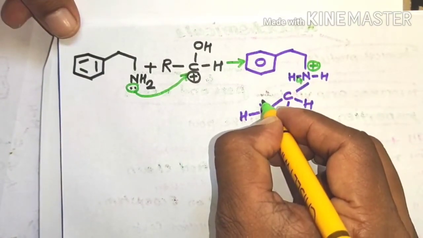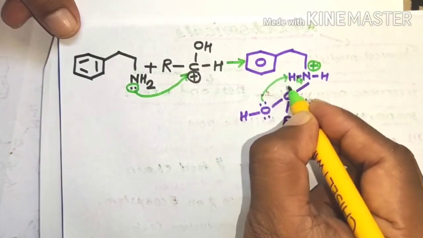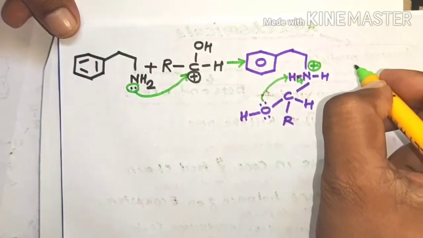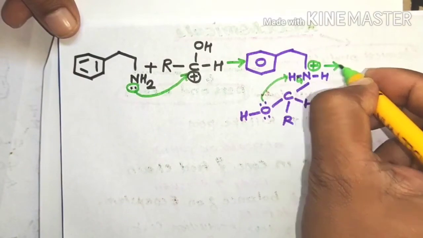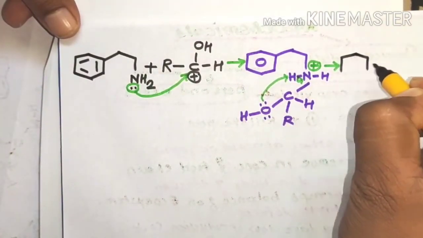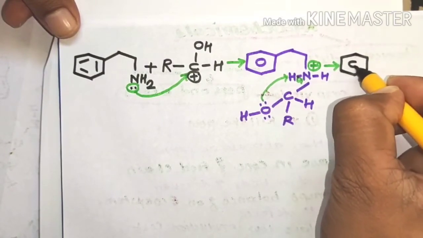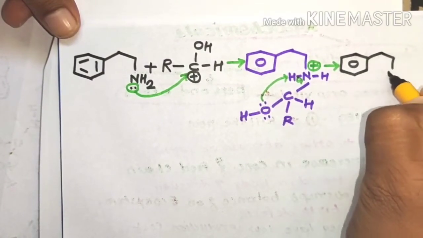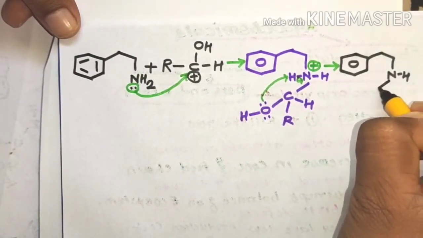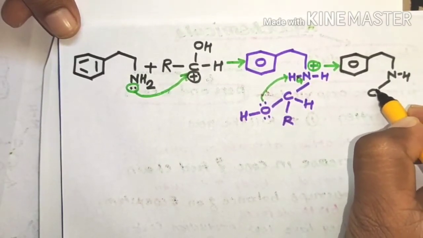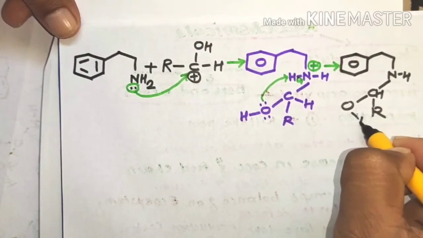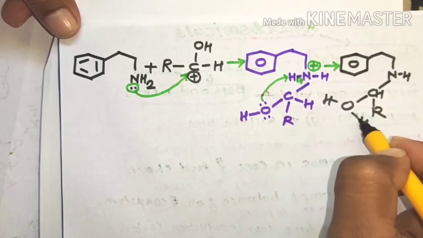Then the H+ can be abstracted by the oxygen containing a non-bonded pair of electrons to form a new species with the benzene nucleus, N, H, C, H, R, OH2+.